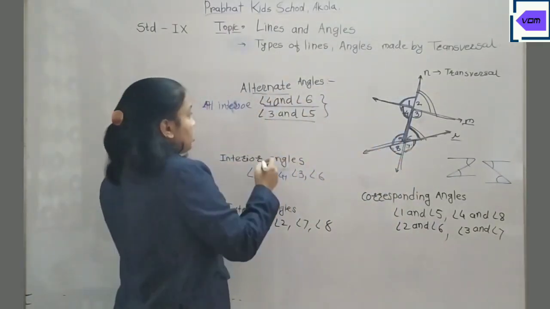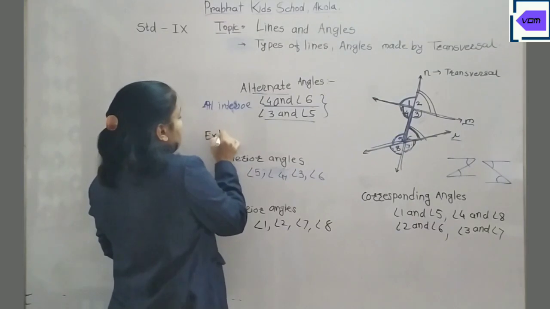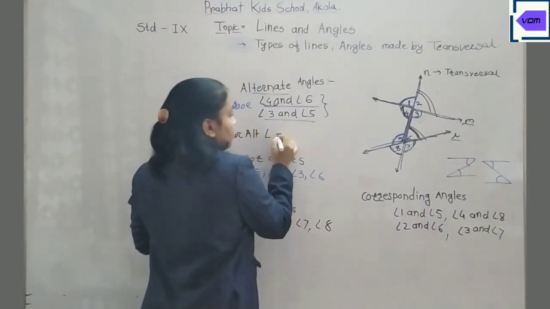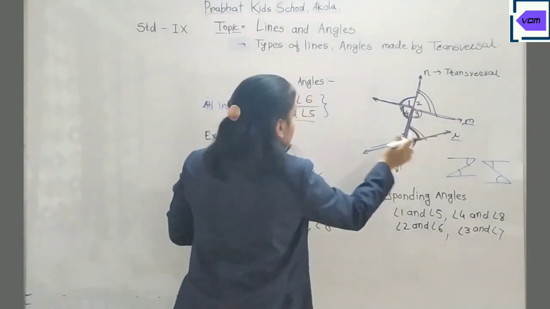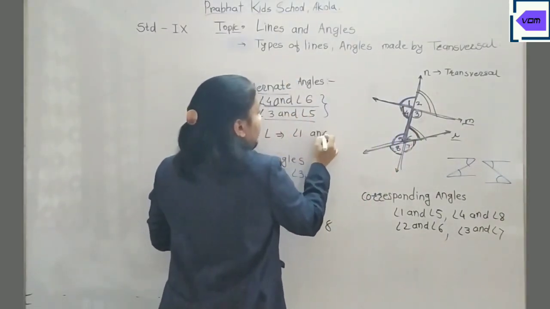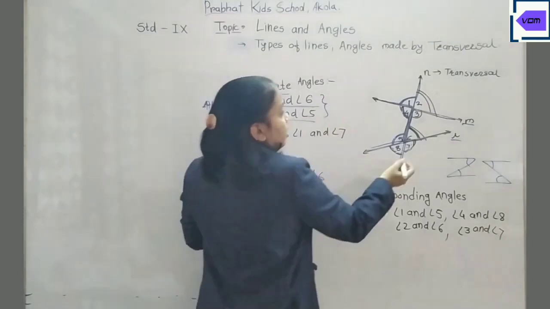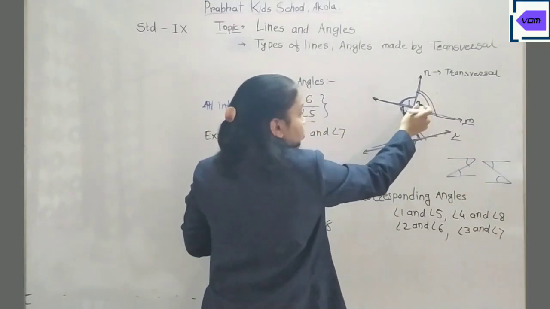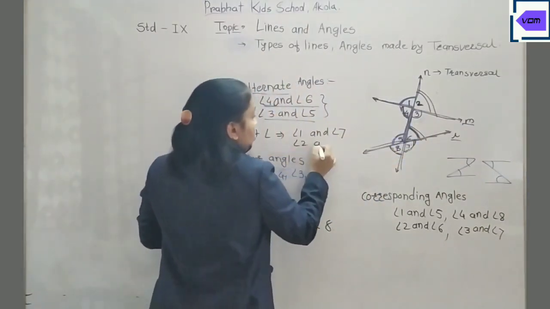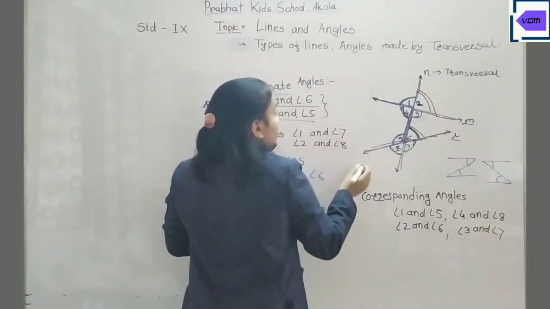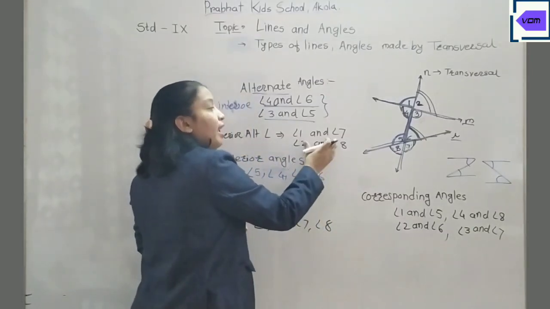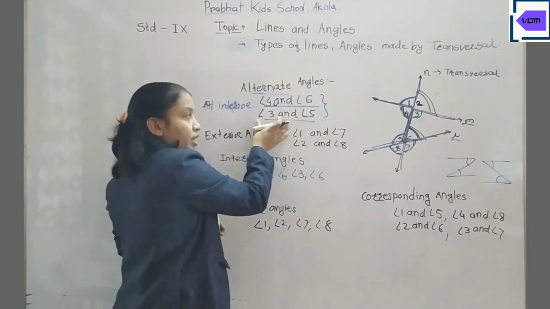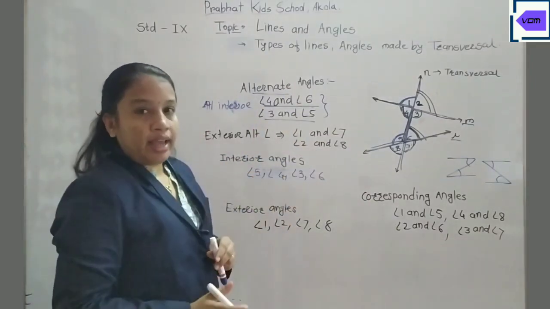Therefore the exterior alternate angles are angle 1 and angle 7. And on this side, angle 2 and angle 8. These are also alternate, but they are exterior, so these are the exterior alternate angles and these are the interior. So we got 4 pairs of alternate angles.